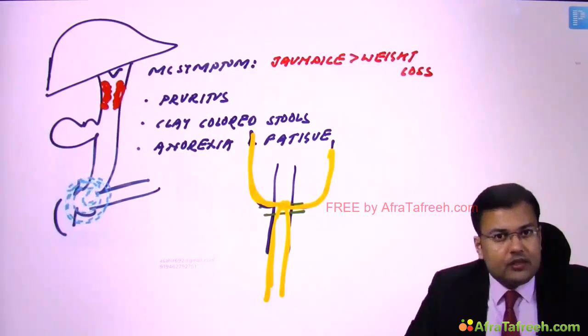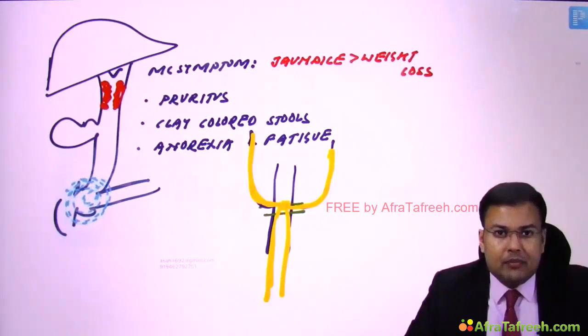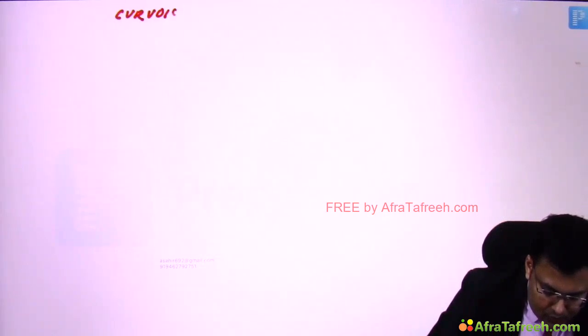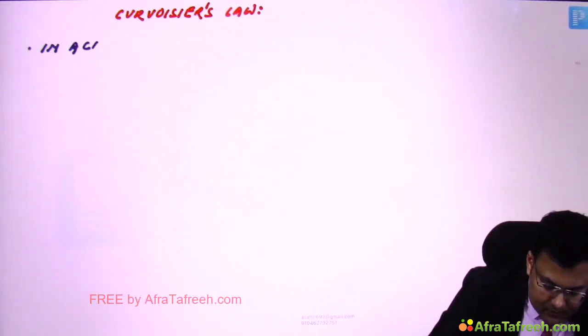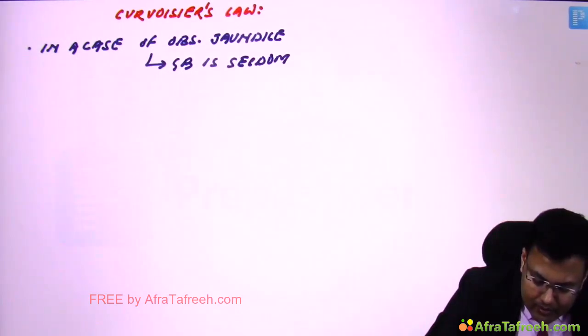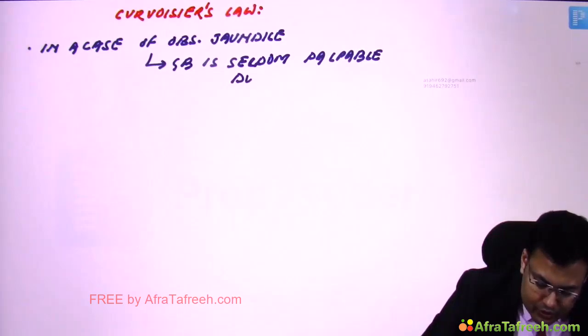In a case of obstructive jaundice, gallbladder is seldom palpable, rarely palpable, due to stone disease.